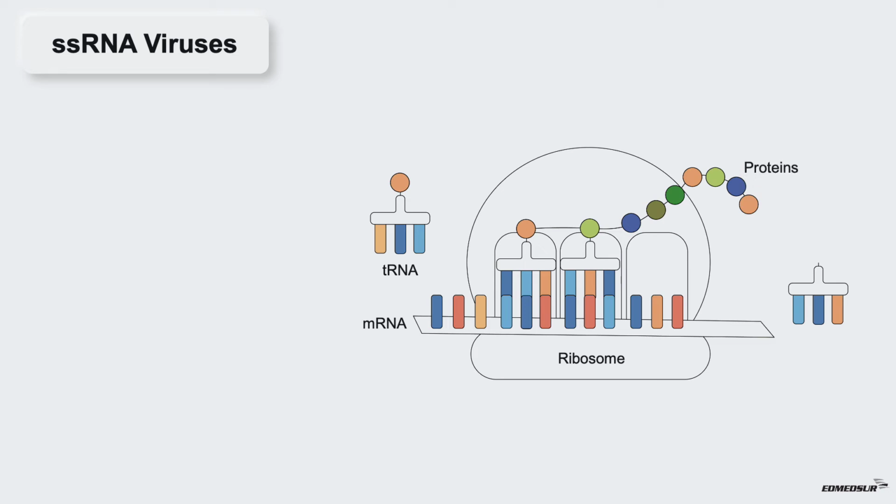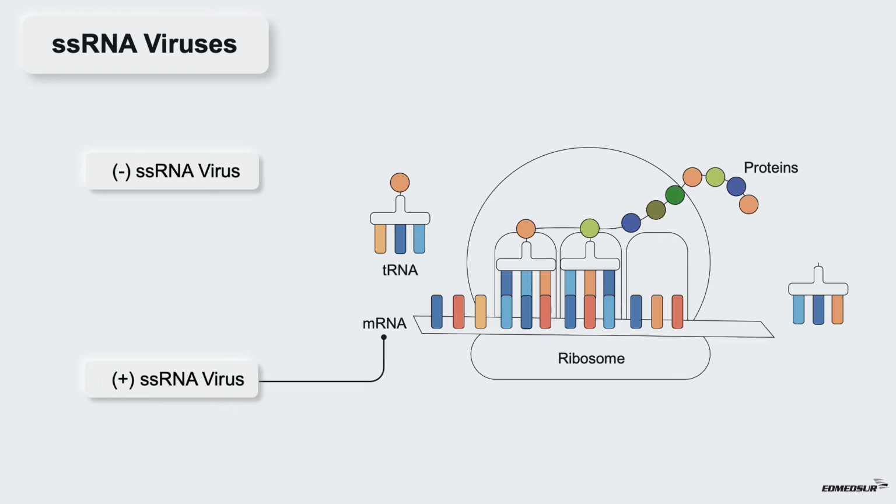Single-stranded RNA viruses can be classified according to the sense or polarity of their RNA into negative sense and positive sense. Positive sense viral RNA is similar to mRNA and is readable for ribosomes. Therefore, it can be immediately translated by the host cell. Example of positive sense single-stranded RNA include coronaviruses.